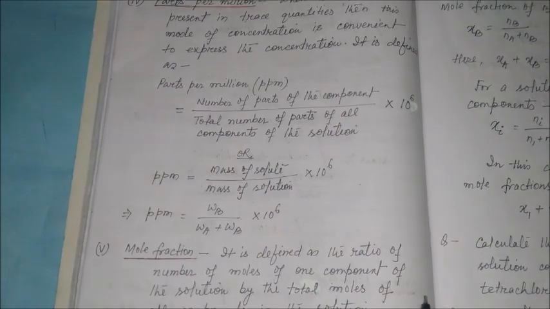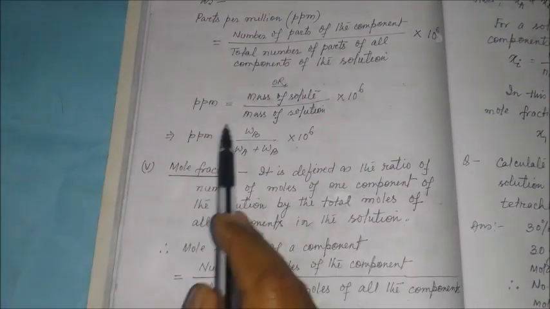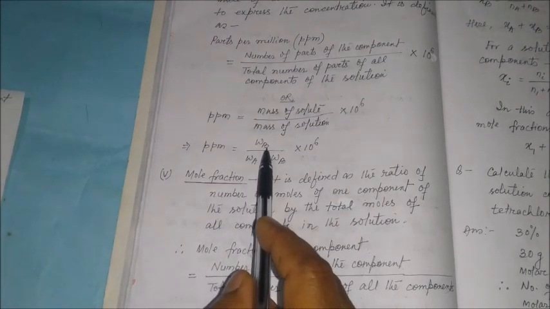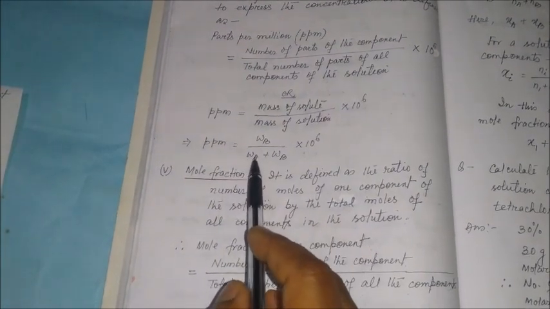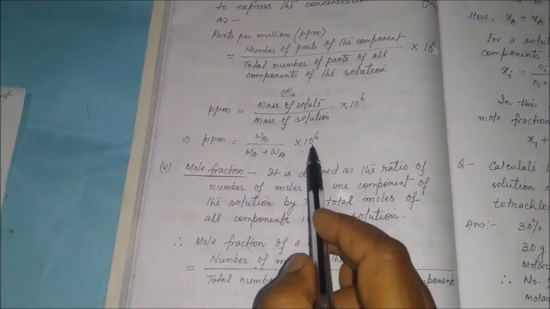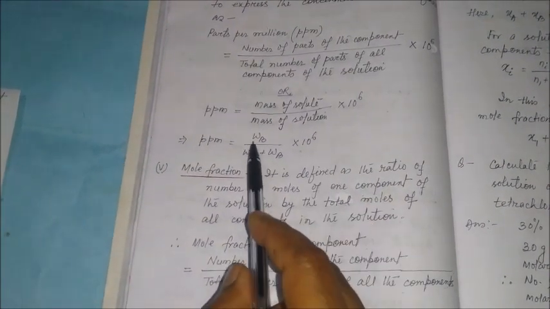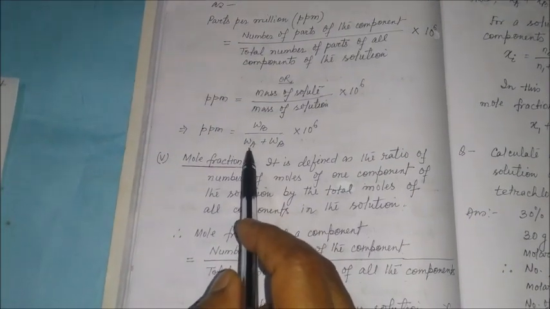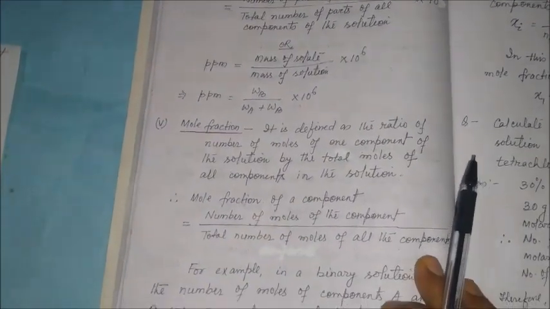This can also be written as ppm is equal to wb divided by wa plus wb multiplied by 10 raised to power 6. Here wb is the mass of solute and wa is the mass of solvent.